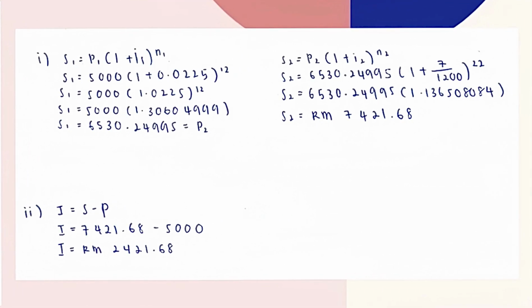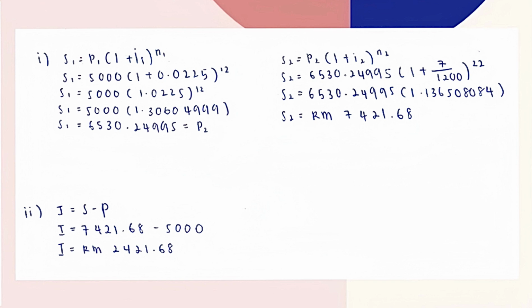We use the given formula S equals P(1 + i)^n. So S1 equals 5000(1 + 0.0225)^12. 1 plus 0.0225 equals 1.0225, and the answer powered by 12, we get 1.3060499.